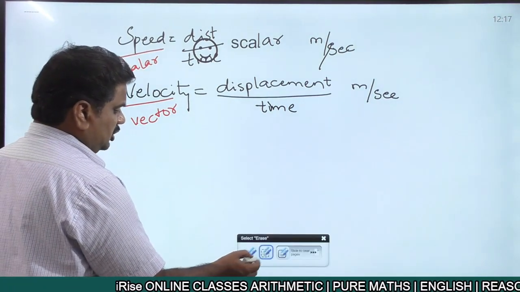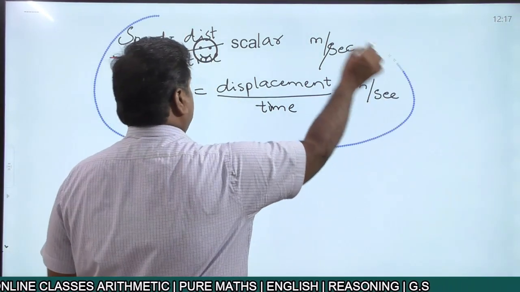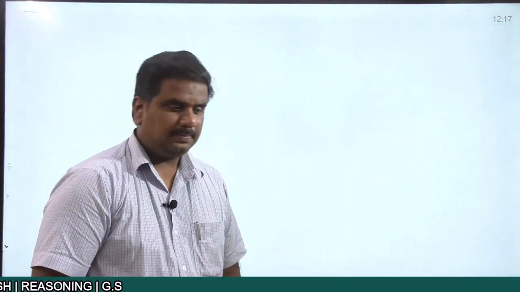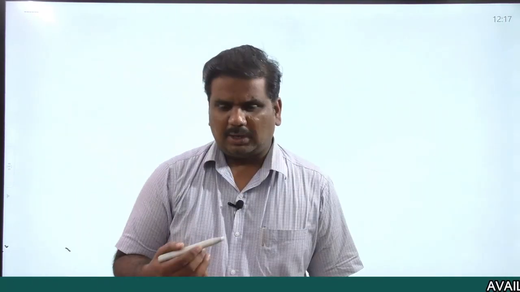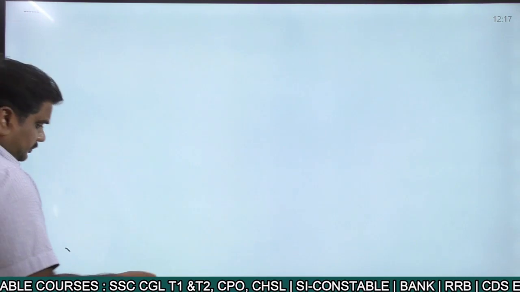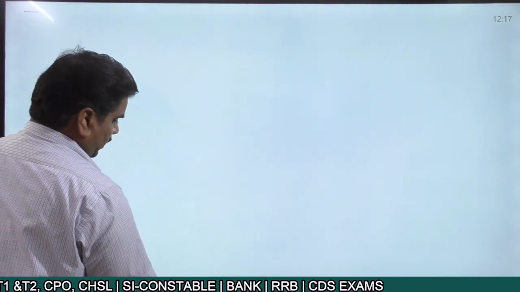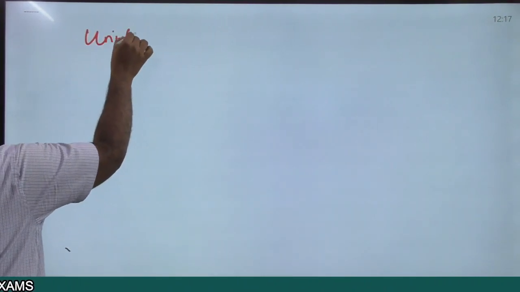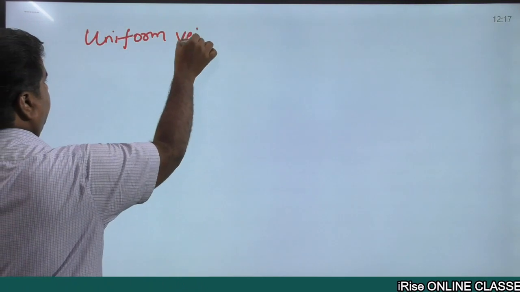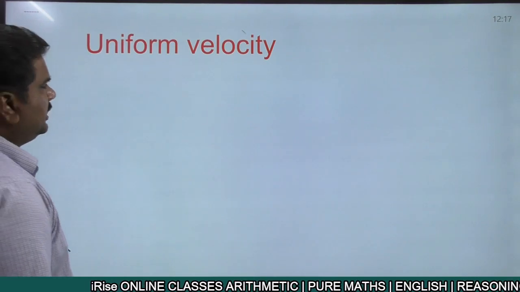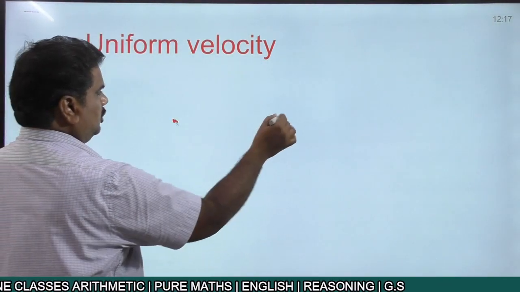And the velocity of an object can be of two different cases. One is uniform velocity, the other one is non-uniform velocity. The last time in the SSC examination, one particular question was based on graphs. So here in the case of velocity, we'll try to see some graphs also, right? First we'll see what is uniform velocity.